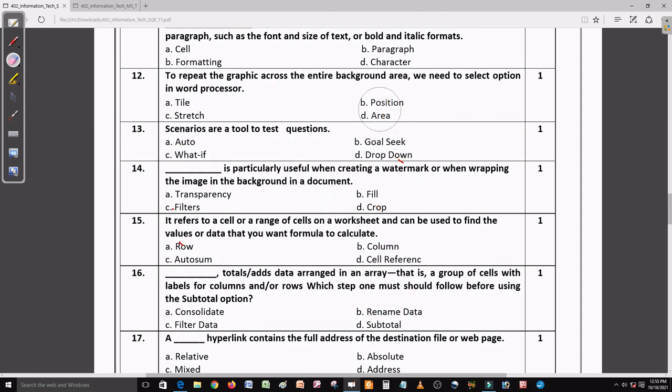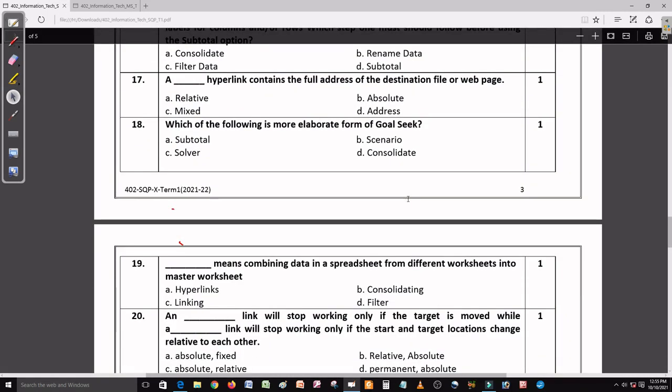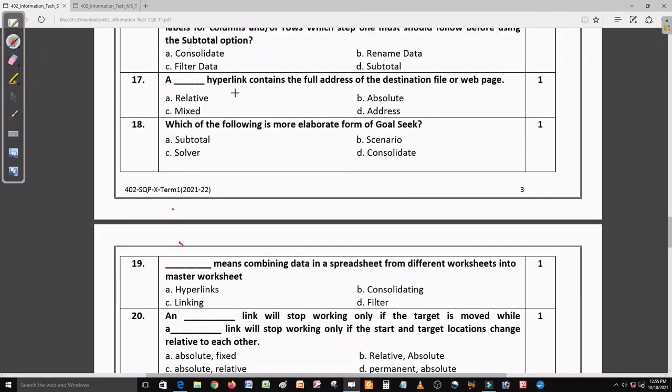So these are the 16 questions we just discussed. So let me move to the next question. So the next question is question number 17. Question number 17 says a dash hyperlink contains the full address of a destination file or a web page. So full address, relative or mixed, no, this is not the right answer. Address, no. Yeah, absolute is the right answer here.